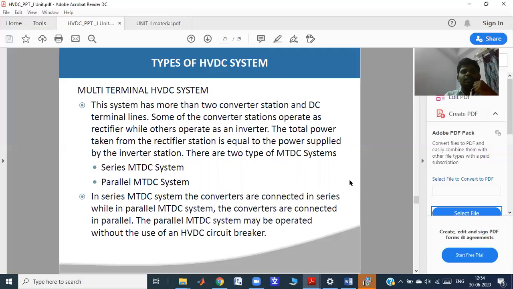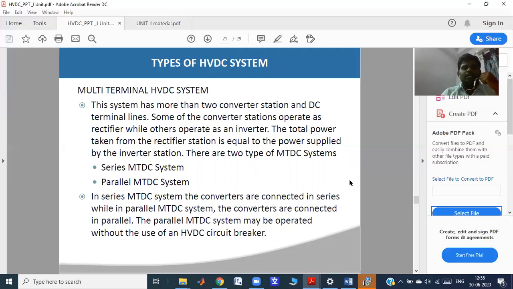Next, the third one is the multi-terminal HVDC system. This type of system has more than two converters: more than two converter stations at the sending end side as well as at the receiving end side. DC terminal lines are also utilized. If the number of converters increases, the cost of the converter station will increase.